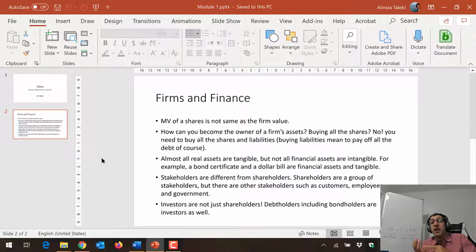They may purchase your shares or they may lend you money. So both those who are in the group of debt or those who are in the group of shares should be considered as investors. We usually call them debt holders when they give you money, and we call them shareholders. So both debt holders and shareholders are investors, not just shareholders. So be careful with that.